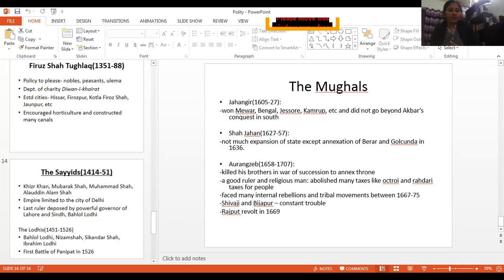Now, the system of coinage. As we have discussed, in Iltutmish's time the silver tanka and copper jital were established, and in Alauddin's time the dinars were also to be seen, and in Muhammad bin Tughlaq's time, we know of the failed experiment of brass coinage. So the system of coinage was very much there, and it really helped the economy of the Delhi Sultanate.